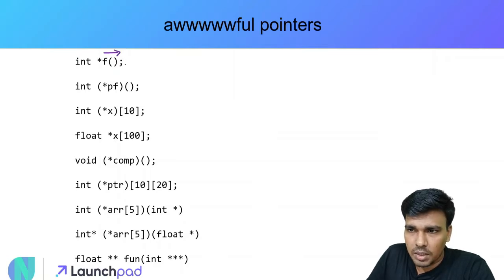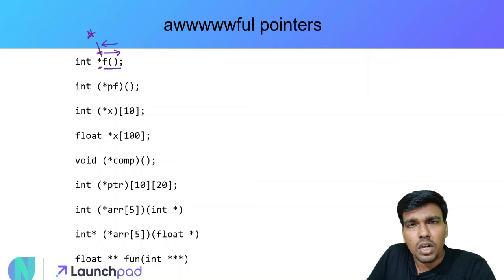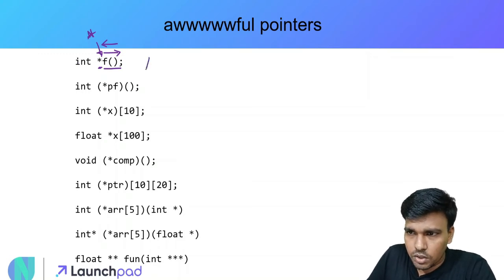Now once we hit the semicolon or we reach the end of this declaration, we make a turn and then we start moving towards the left hand side. So इसे कैसे पढ़ेंगे? f is a function which takes no argument but returns a pointer, because अब क्या हो रहा है, while moving towards the left, this asterisk is the pointer, right? So इसे हम pointer पढ़ेंगे. While we are translating into English language, we'll read this symbol as a pointer. So a pointer of integer type or an integer pointer, you can call it as you like. So let me just write it over here. What this declaration is.